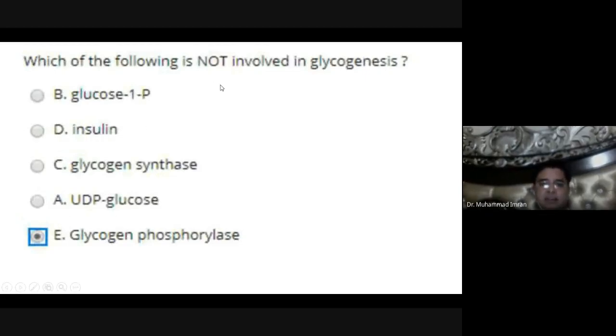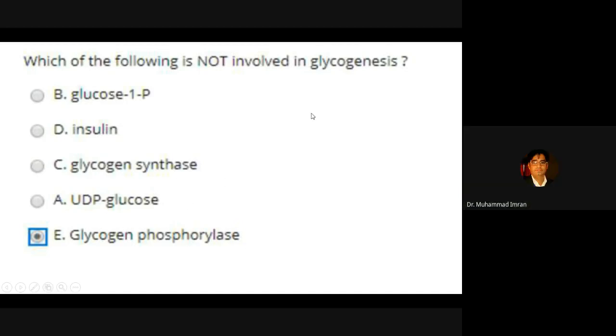Which of the following is not involved in glycogenesis? Glycogen phosphorylase, because it is the breakage enzyme, not a synthetic enzyme. So glycogen phosphorylase is the enzyme which is used in the glycogen breakdown.